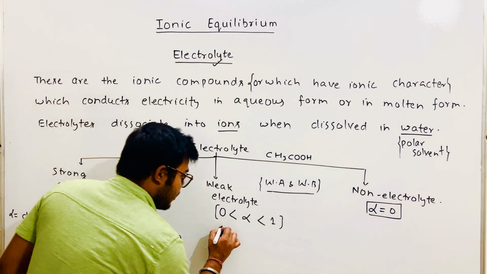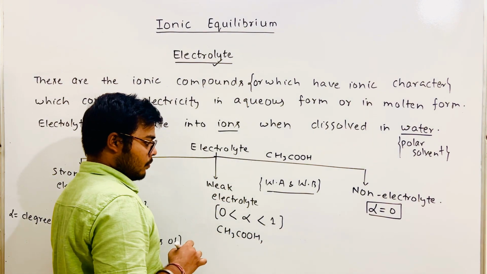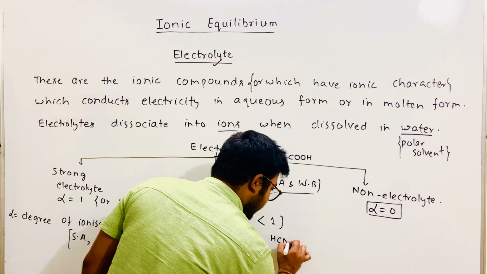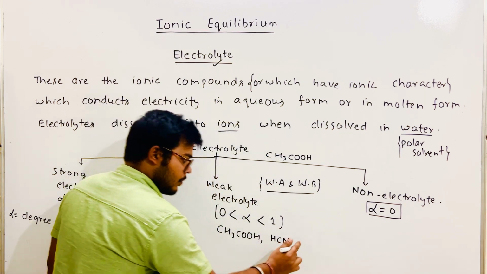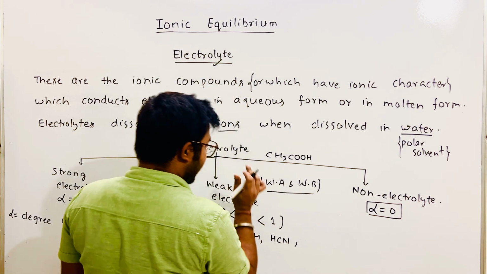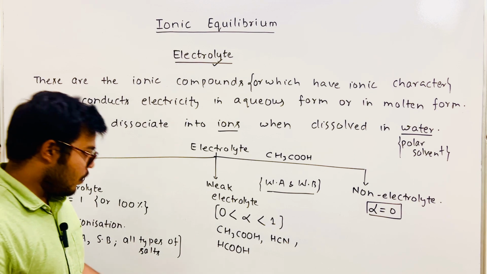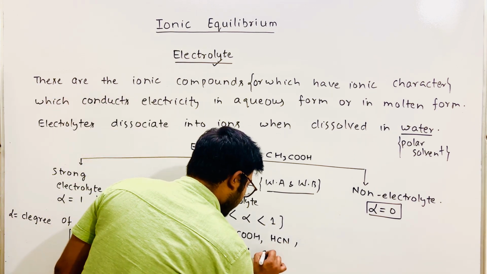So I'll write here CH3COOH, then HCN, it's a weak acid. Formic acid, all organic acids are considered weak acids. Then what else? Yeah, benzoic acid.